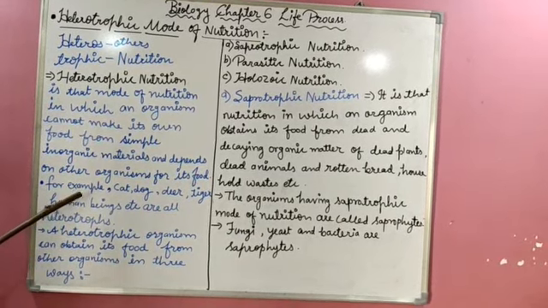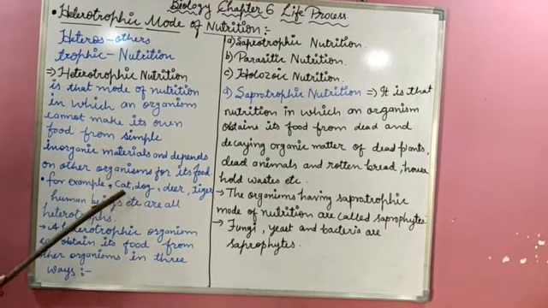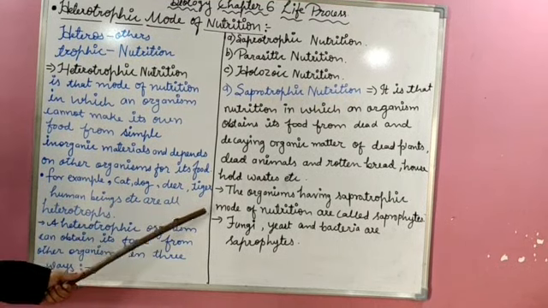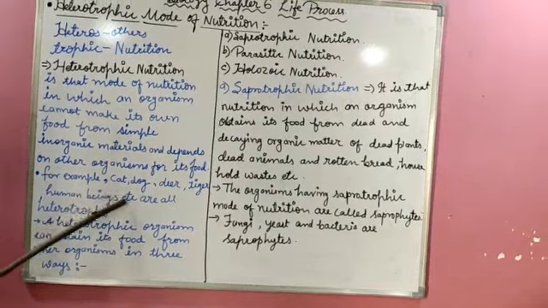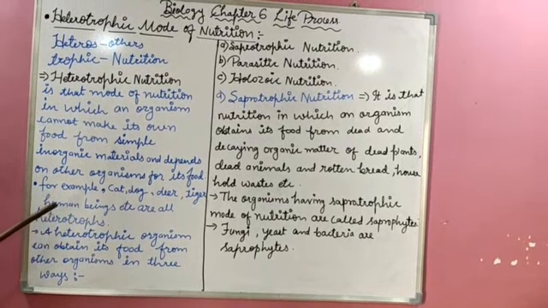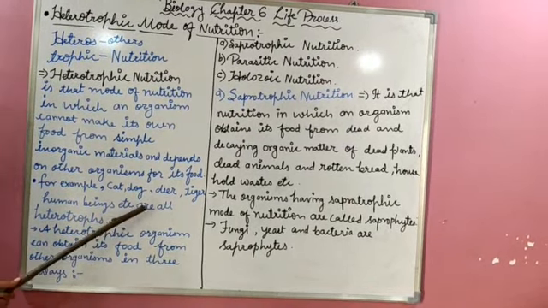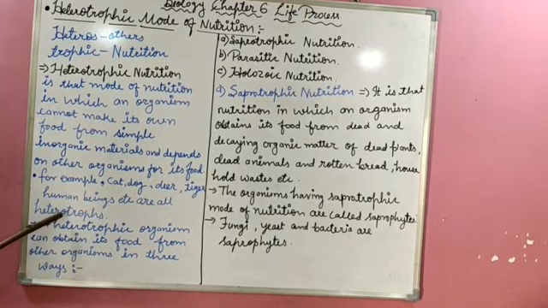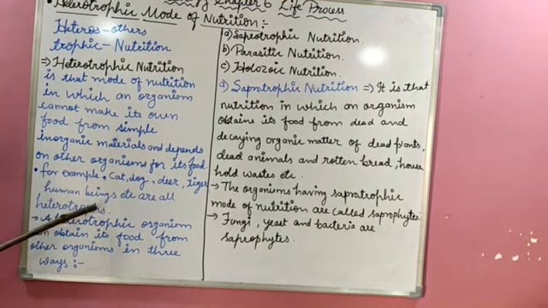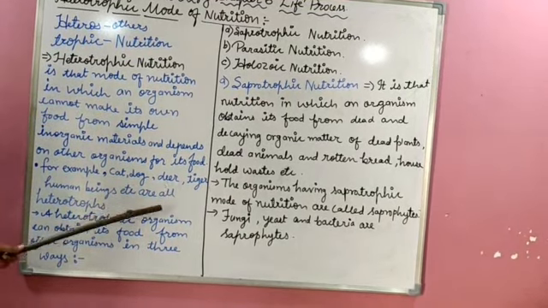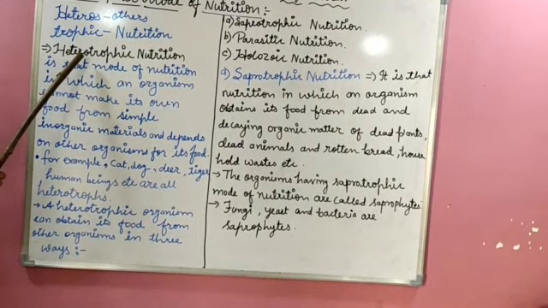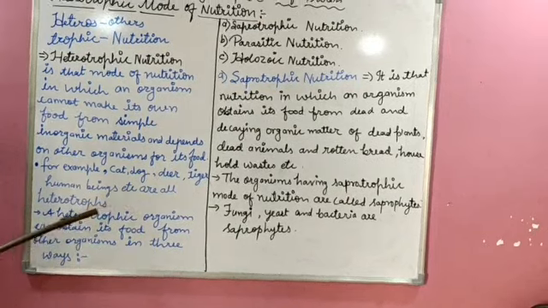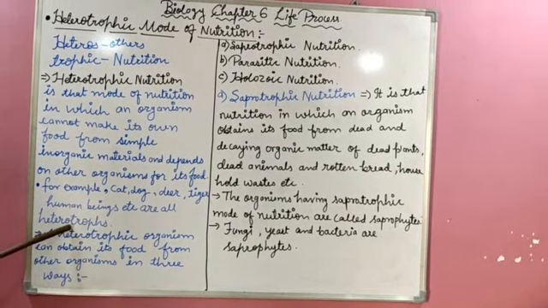For example, let's see which organisms those are. Cat, dog, deer, tiger, lion, many more, and we human beings also depend on others for our food. These all are heterotrophs. All these organisms obtain food by the heterotrophic mode of nutrition. That's why they are called heterotrophs.